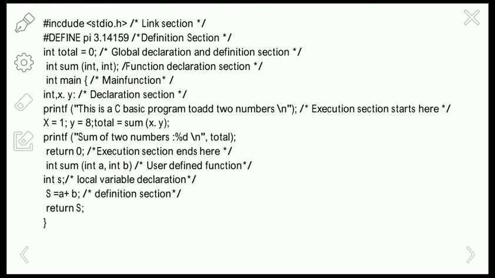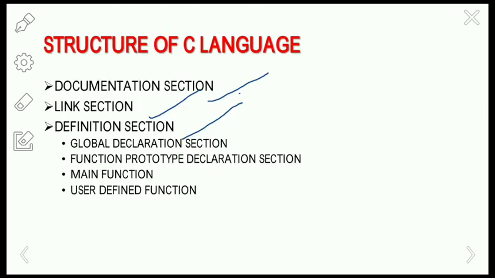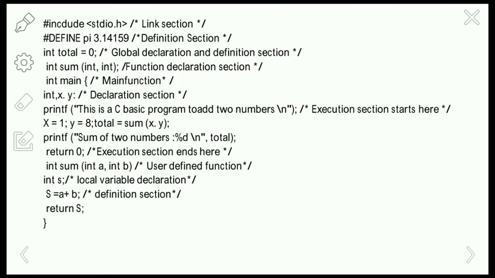So the next one is the main function. Every C program starts from the main function, and this function contains two major sections called the declaration section and the executable section.